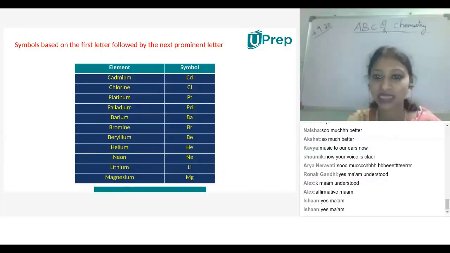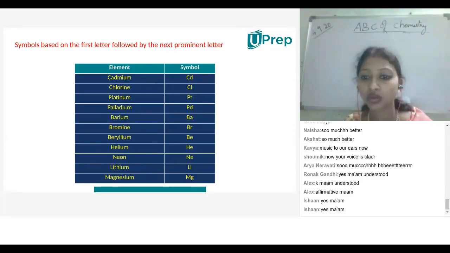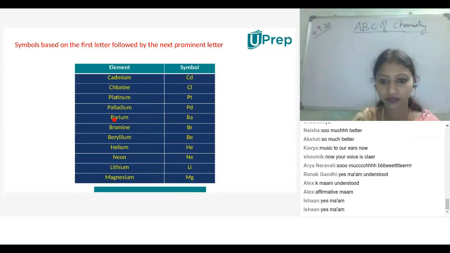That means the first letter is capital and the second is small. He considered the first and second letters when elements repeat the first letter, like barium B, boron also B. Barium and boron both start with B, so he considered the second letter.